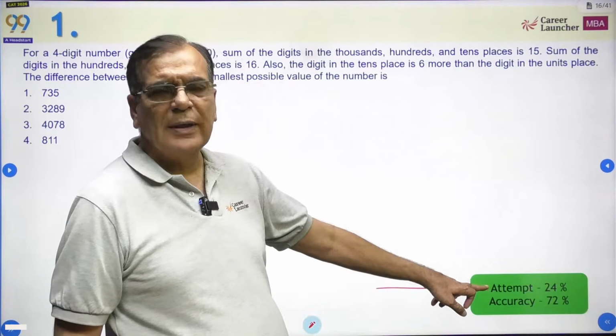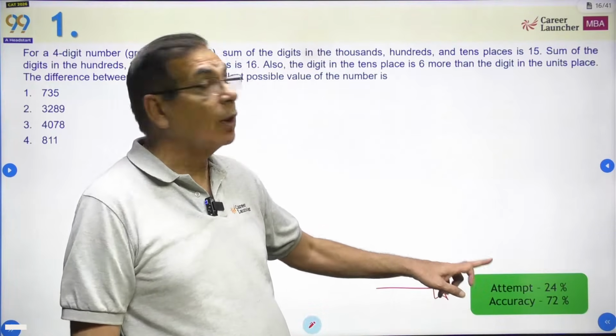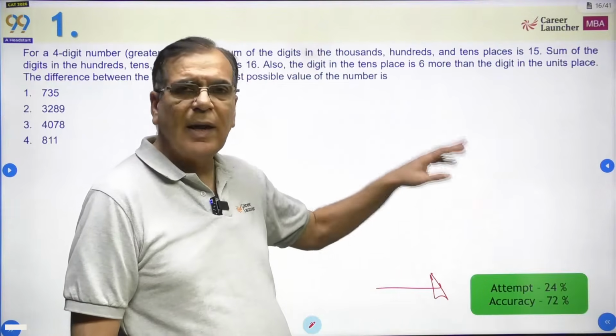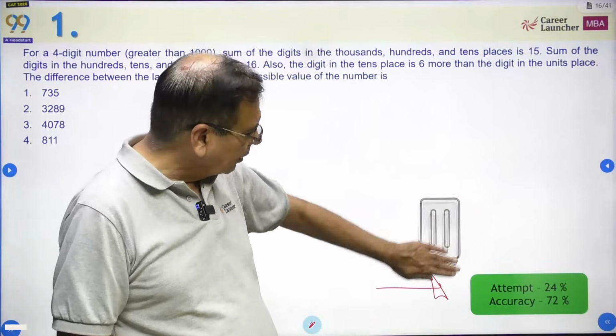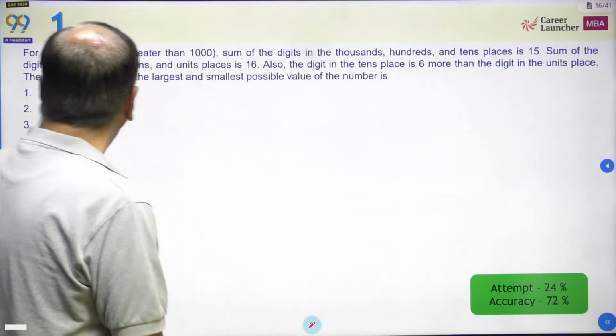Only 24% attempted and 72% accuracy. This was a miss. What this is telling you is आसान सवाल था, लेकिन अधिकतर लोगों ने मिस कर दिया. Okay.